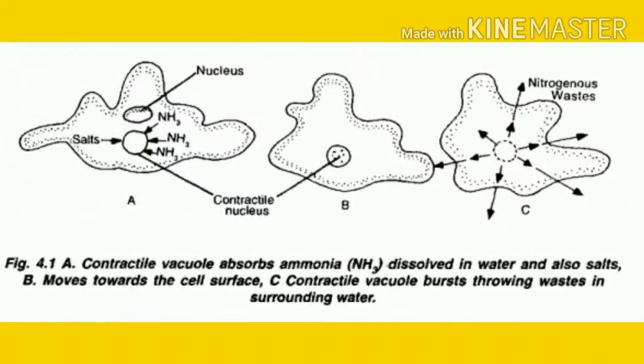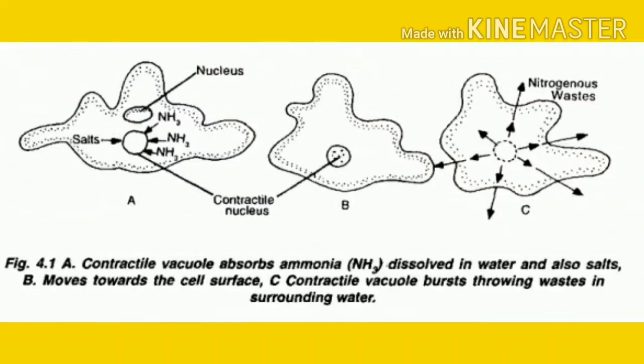Ammonia is soluble in water. Hence, sometimes ammonia is expelled along with the water from the contractile vacuole. The contractile vacuole expands when there is water in it and shrinks when the water is released into the surroundings. The nitrogenous waste is also given out directly through the cell surface.